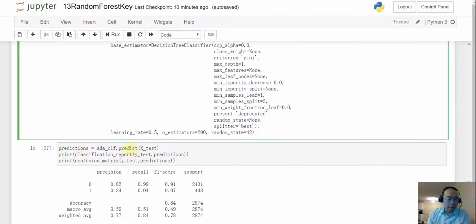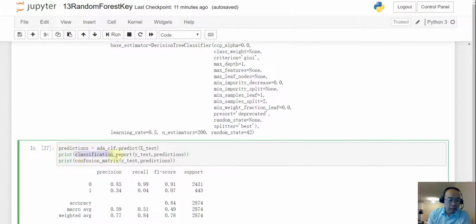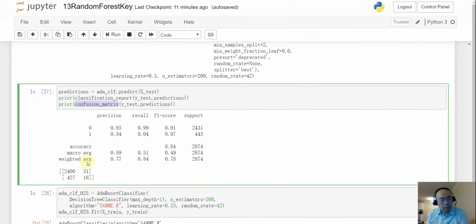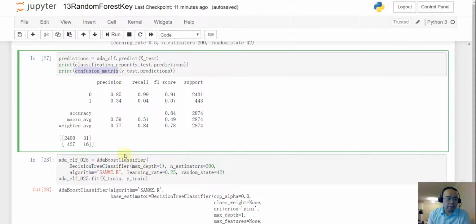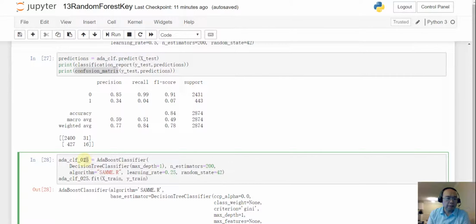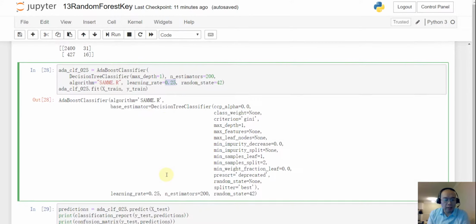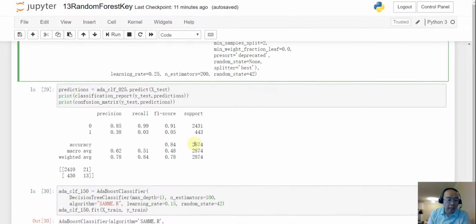So I make the prediction again with the Adaboost classifier, and then I show the classification report and the confusion matrix. It seems that whether we are doing Adaboost or random forest, the performance of those two models is roughly the same. However, I also tried a lower learning rate, so we are learning a little bit slower. However, we also have 200 estimators, and let's see how it does. It seems that it's still kind of the same, right?